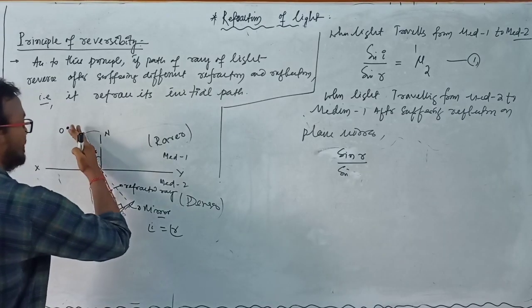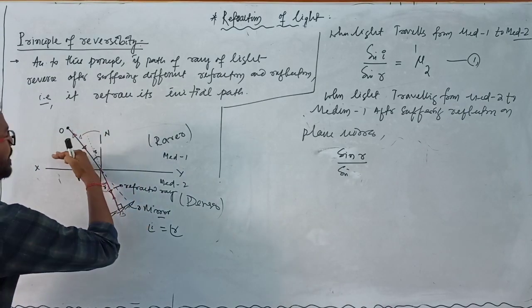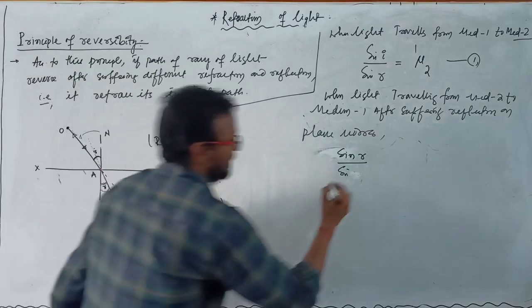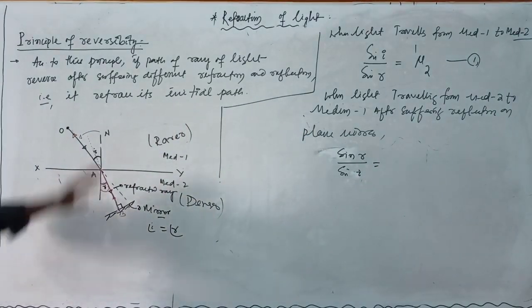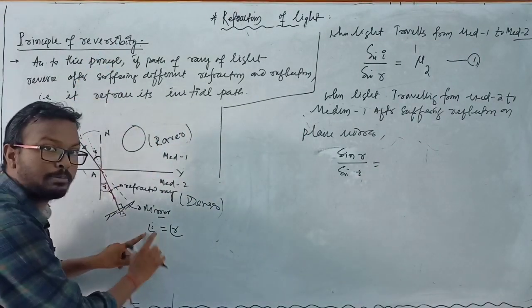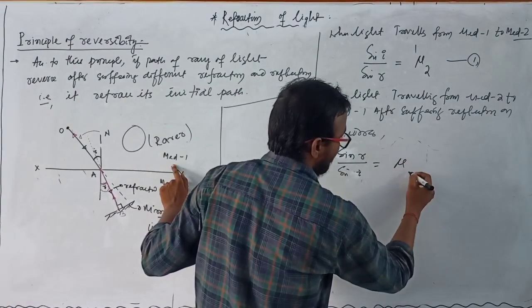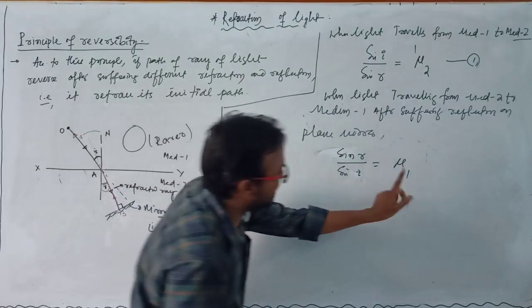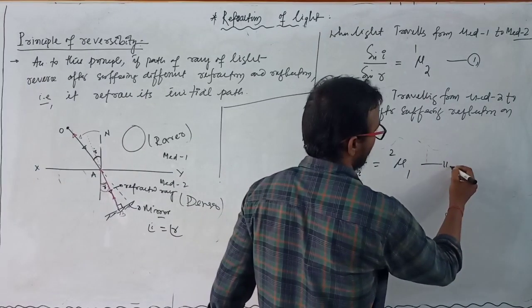Now when light travels from denser to rarer medium, it bends away from the normal in this direction, and this angle is known as the angle of refraction. So this angle i, which is equal to the refractive index of the second medium with respect to the first, but here the second medium is medium 1, so the refractive index of medium 1 with respect to medium 2, mu 1 2. This is equation number 2.